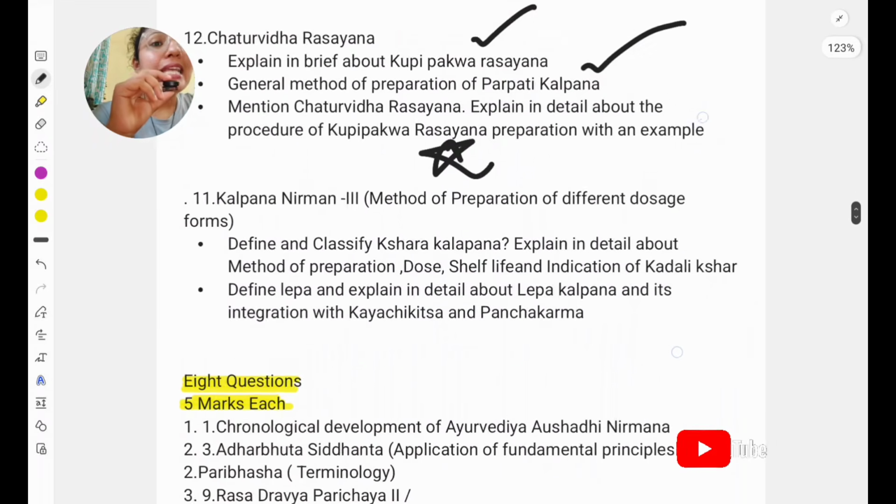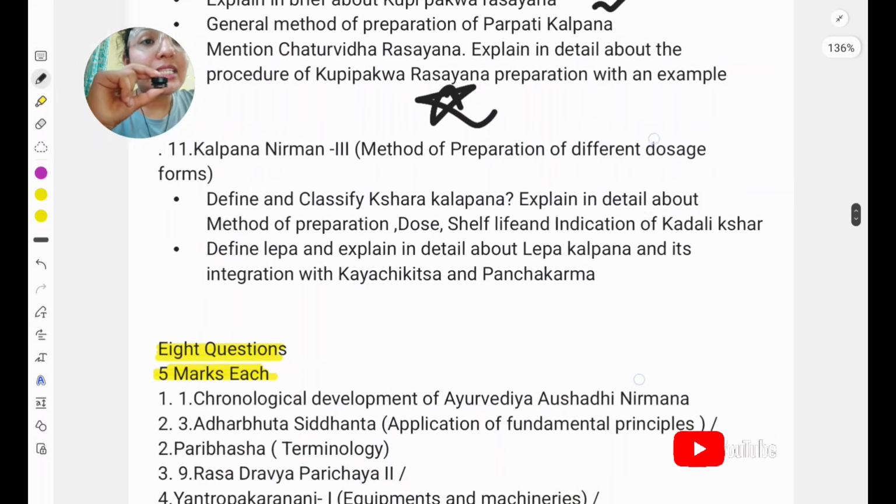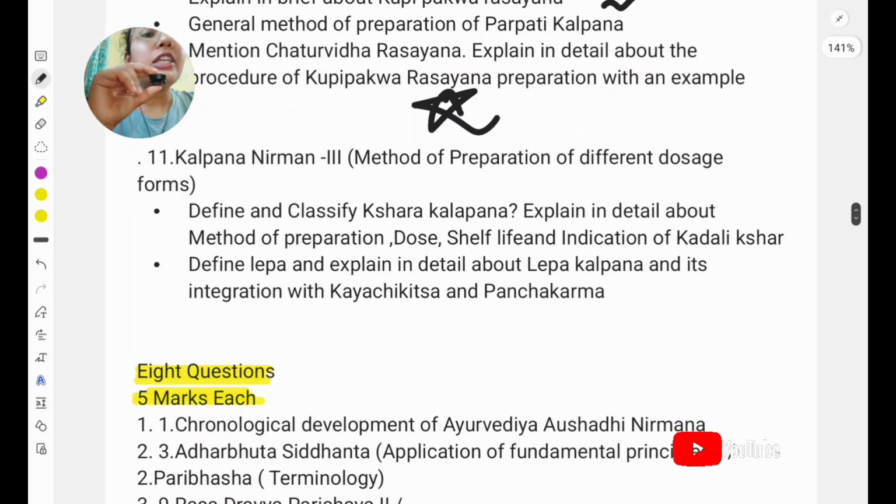Okay. Next, the last 10 marks portion is Kalpana Nirmana 3. In Kalpana Nirmana 3 there are only 2 things. So don't skip this portion, because if you study those things you will write your 10 marks question nicely, since surely one of these 2 will be in your paper. One is Shara Kalpana, one is Lepa Kalpana. And if you see the content in these, very little content is there.